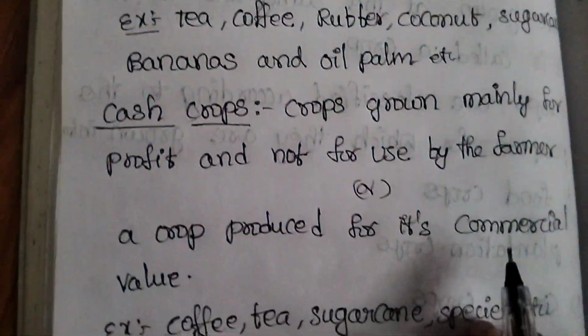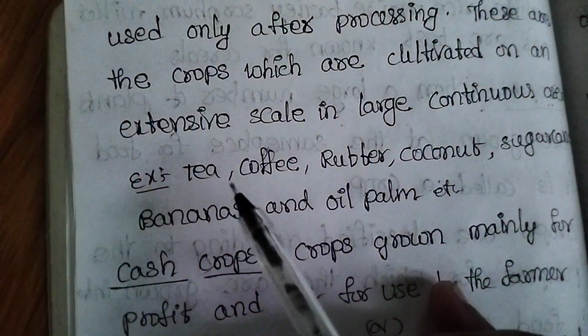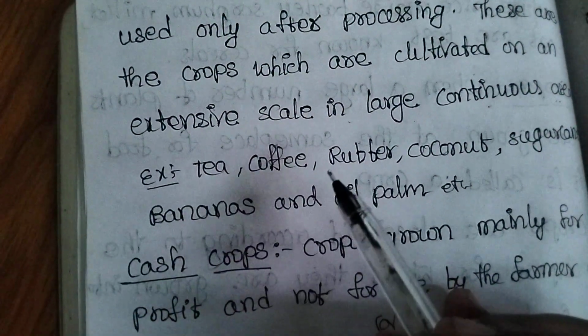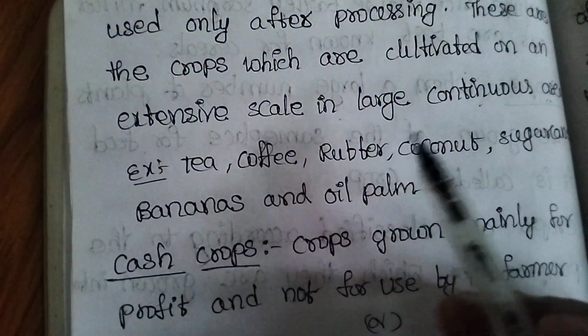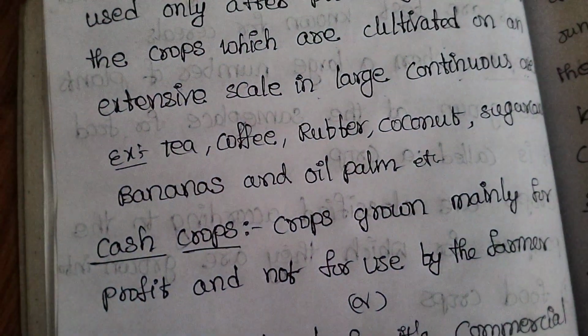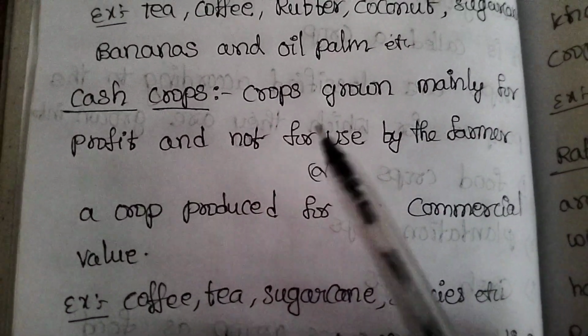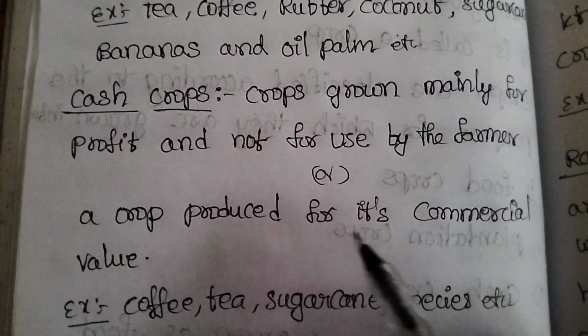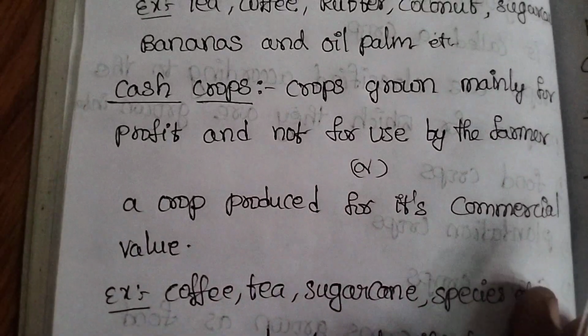Plantation crops need processing because they pick the tea leaves, dry them, and some processing takes place, and only after that do we use the tea or coffee. And cash crops are grown by the farmer only for profit and commercial value. Examples are coffee, tea, sugarcane, spices, etc.